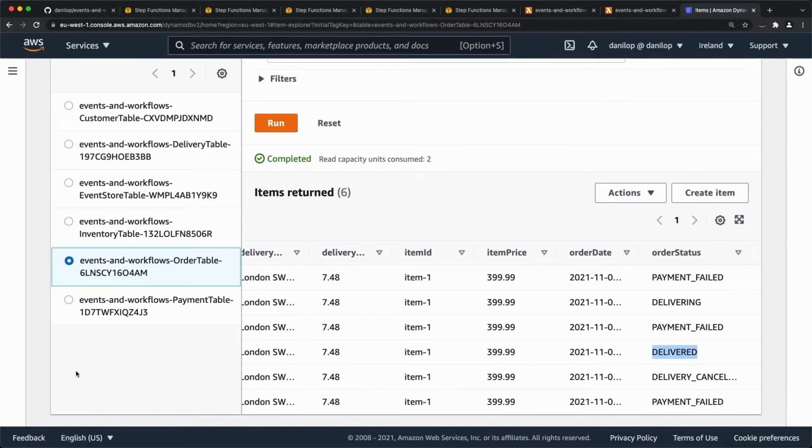So the order table is a sort of log of the order, a higher level of vision on top of what happens into the single microservices, and it's being updated, in this case directly, by the workflow using the direct DynamoDB integration.